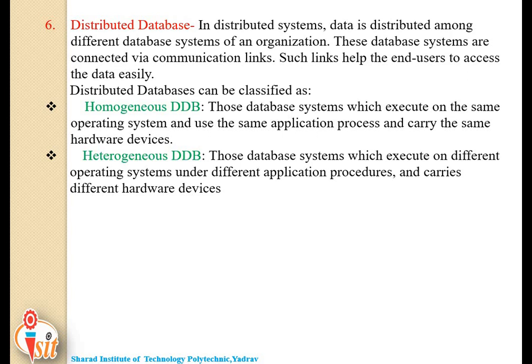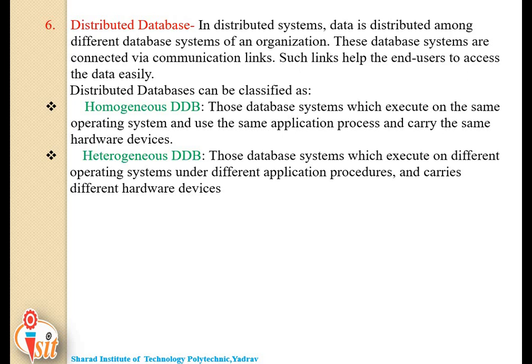And the second type is heterogeneous distributed database.